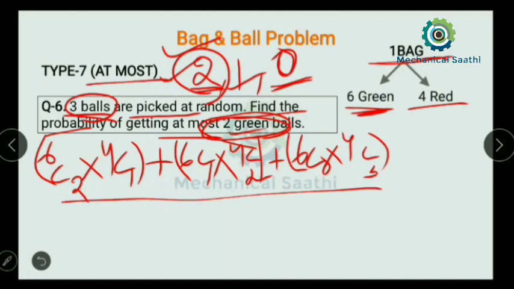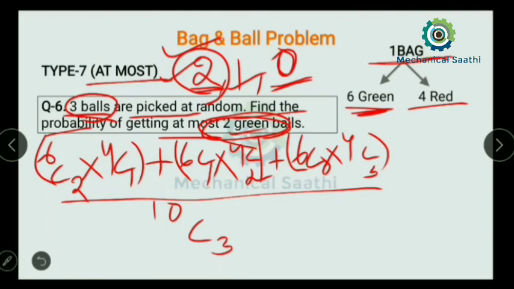Divided by the number of balls we are picking up, that is 3 out of a total of 10, so 10C3.